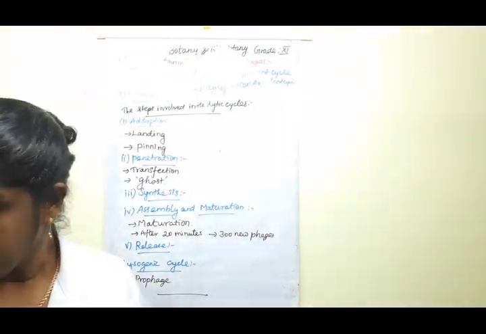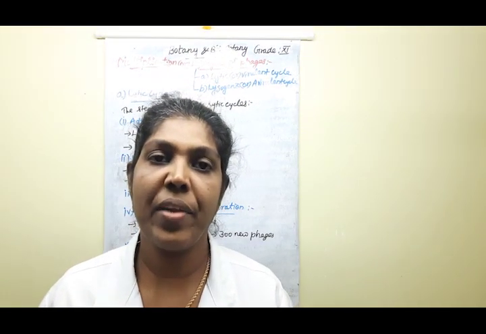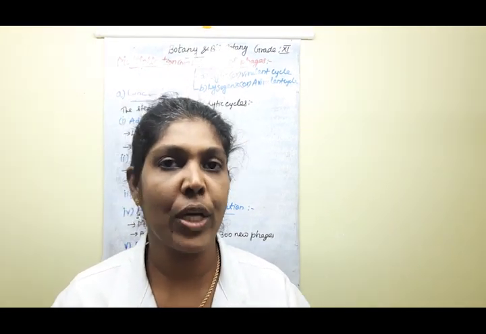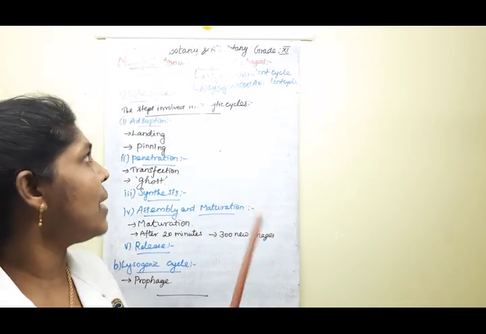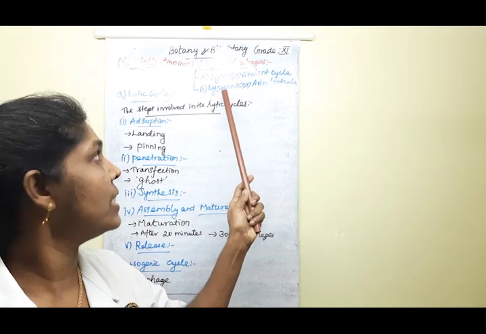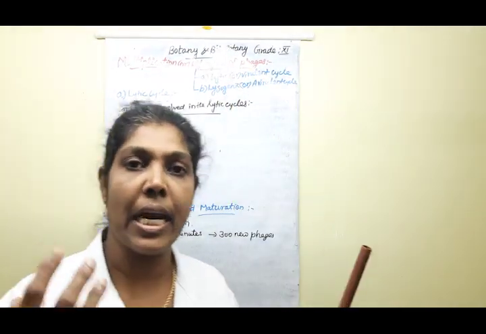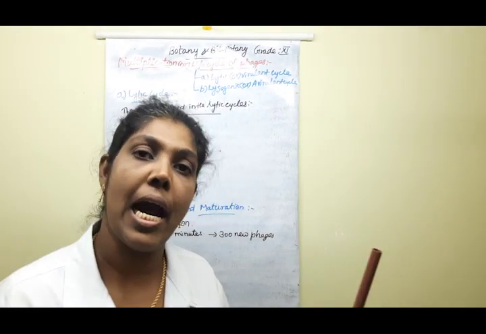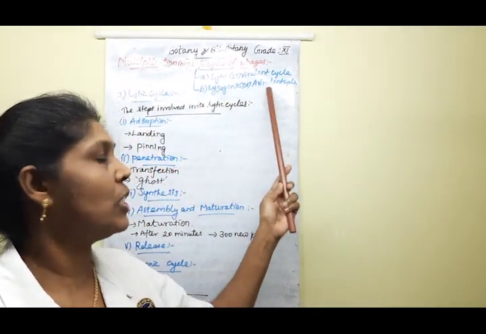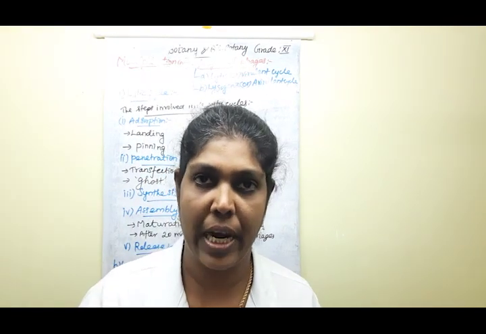Based on the life cycle, the phages are categorized into two types, children. One is the lytic cycle and the other is the lysogenic cycle. The lytic cycle is called a virulent cycle, and the lysogenic cycle is called avirulent, a non-virulent type of cycle.